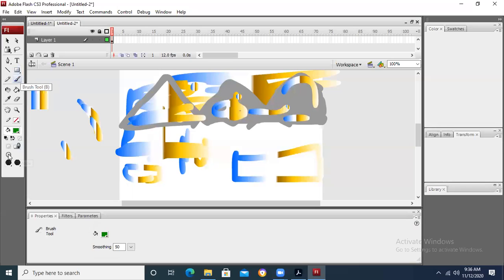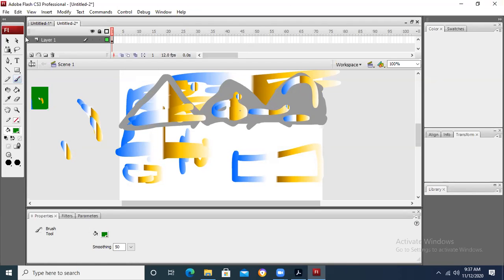We will take the paint brush tool and go to the paint inside option. Now this is going to apply inside the object. The color will not come out. Can you see this? The color will not come out. This is called paint inside.